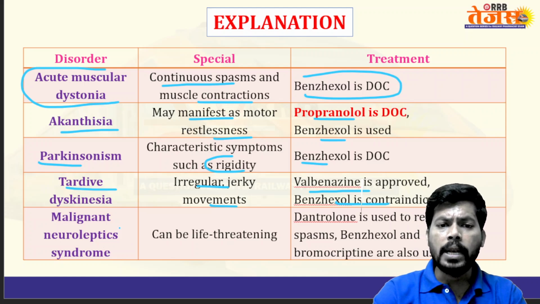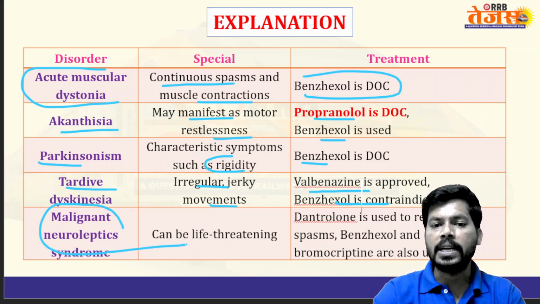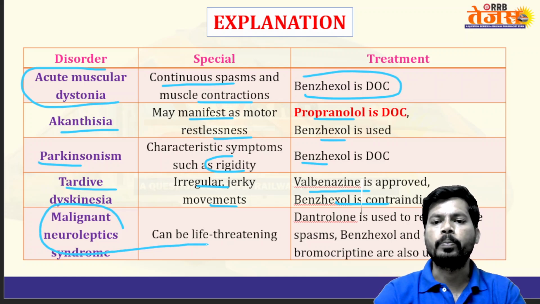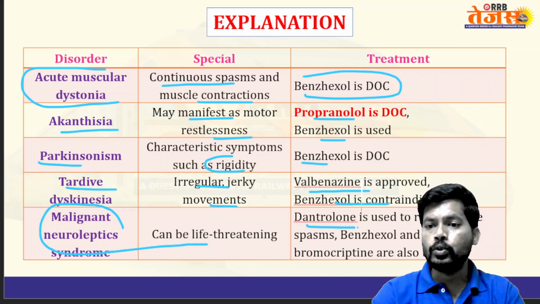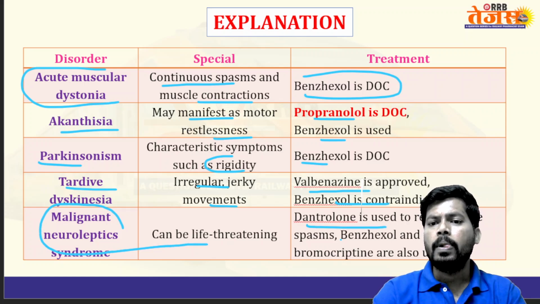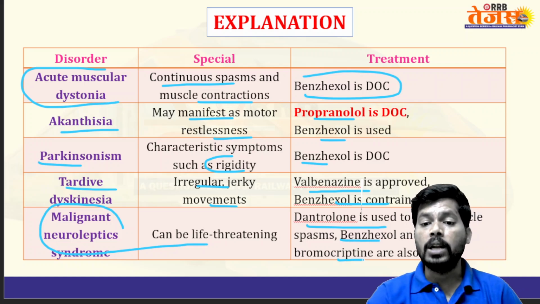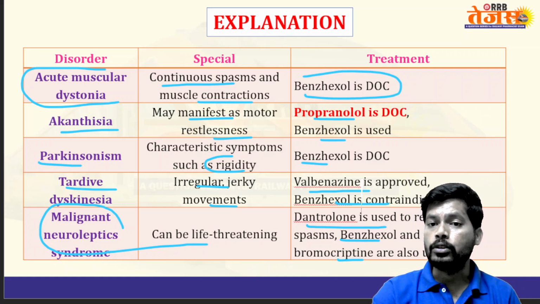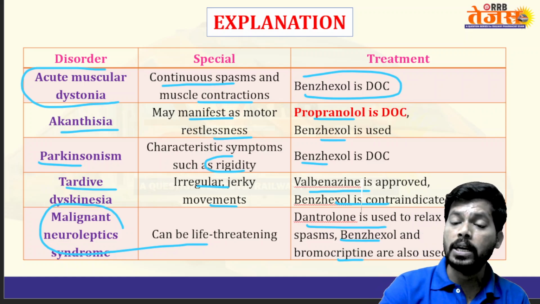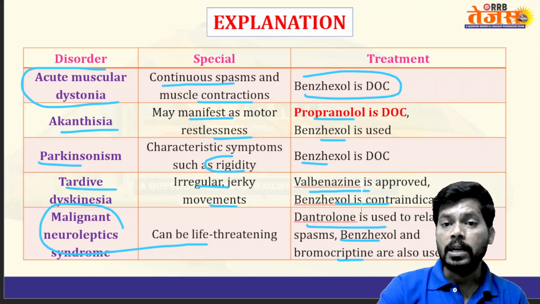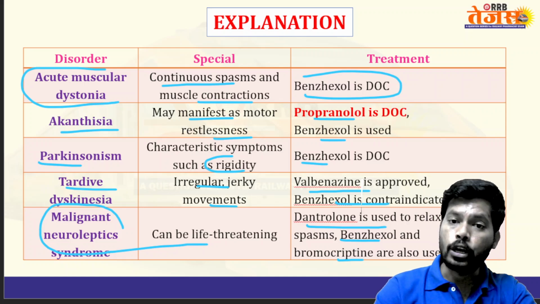Next, neuroleptic malignant syndrome, which can be life-threatening. Dantrolene is used to relax muscle spasms. Benzhexol as well as bromocriptine are also useful. So these are the list of conditions along with their meanings as well as the drug of choice.